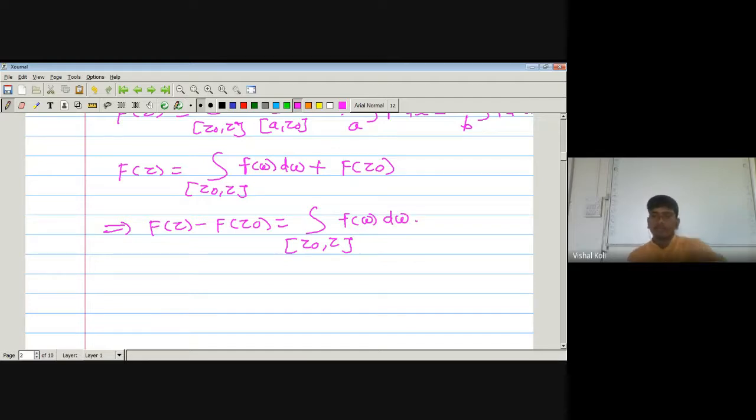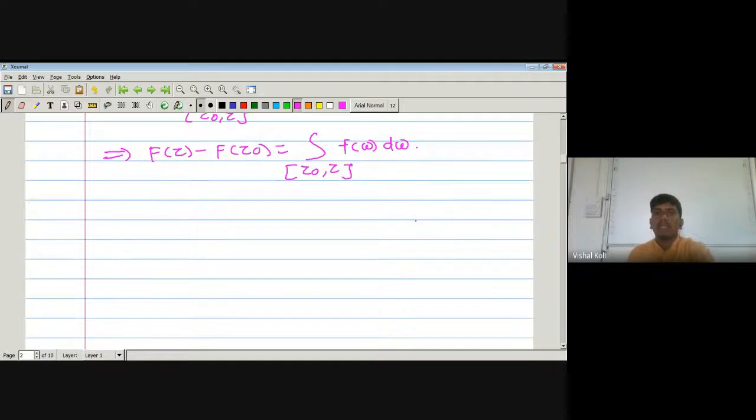Okay, now multiply both sides by 1 upon Z minus Z0 and subtract small f of Z0.